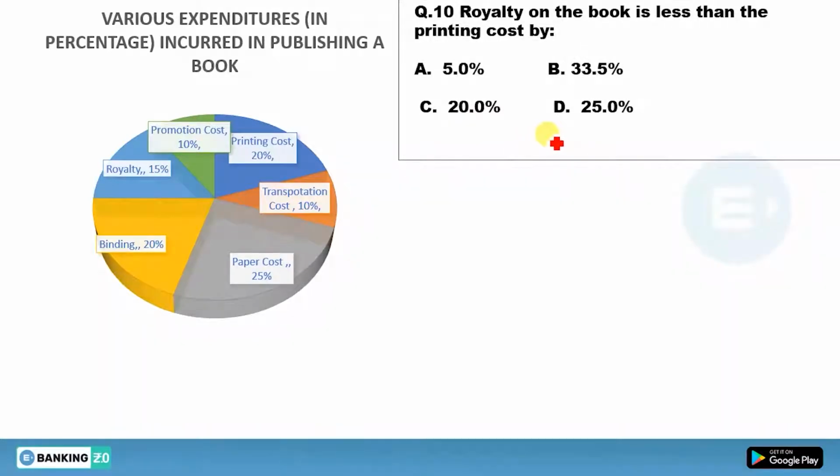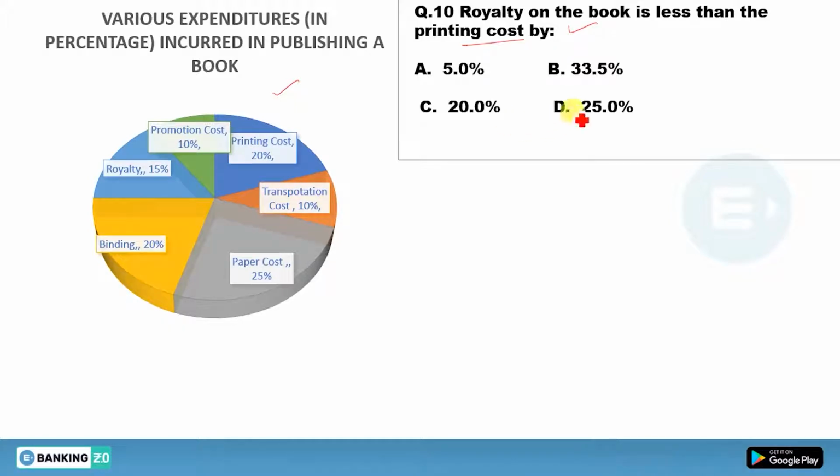Now move to the last question. Okay, last question of this DI actually. There is one more DI. So what is the last question? Question is, royalty of the book is less than the printing cost by. Royalty of book is less than the printing cost by. You have to find this actually.